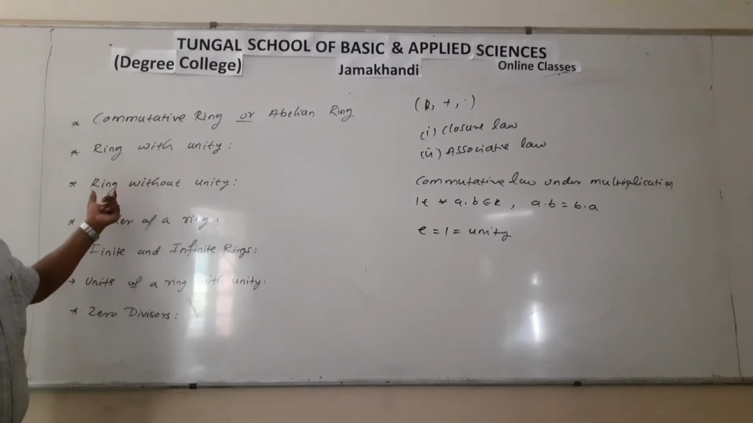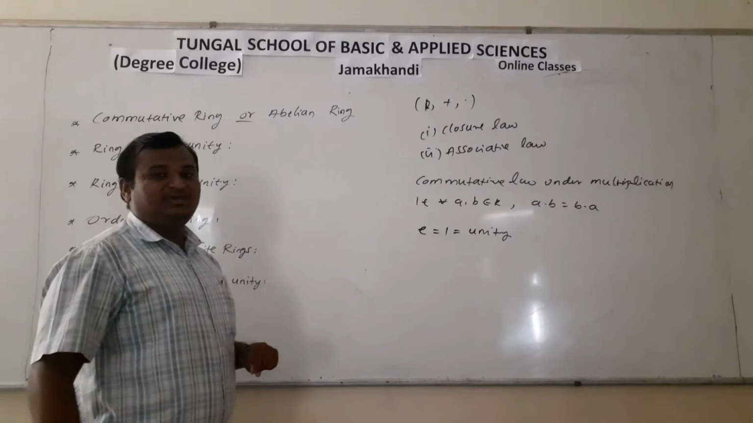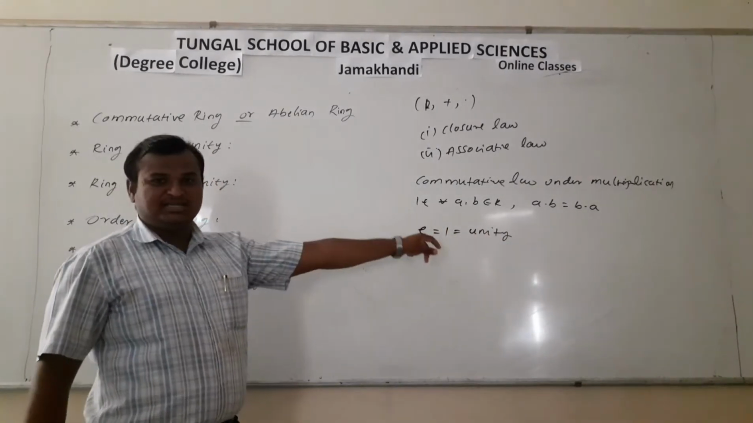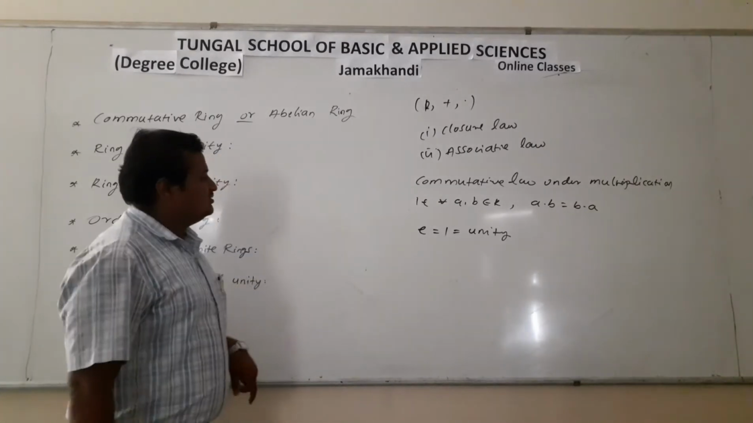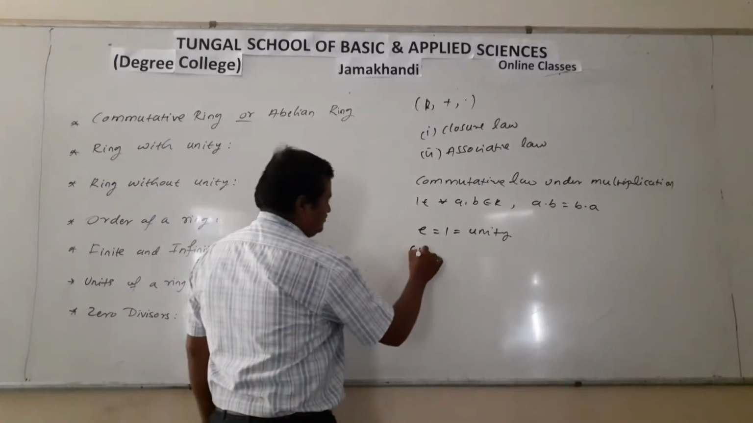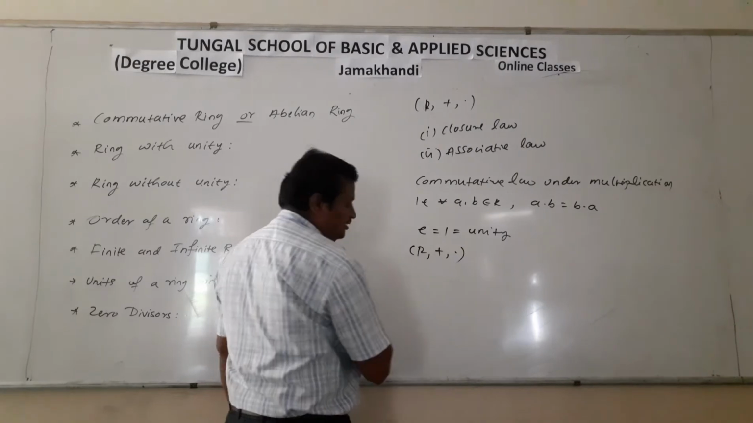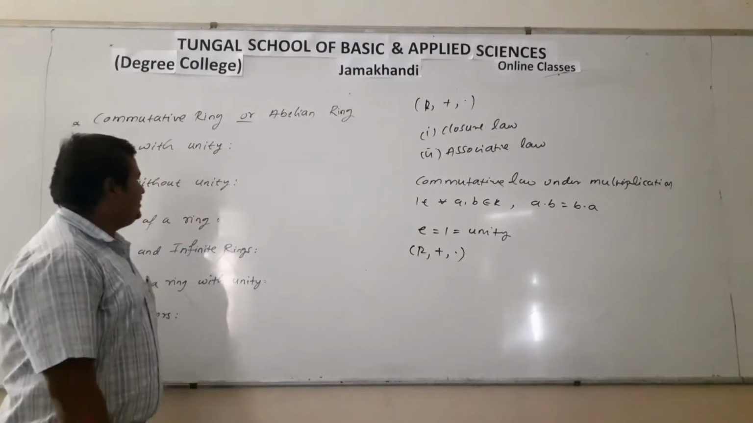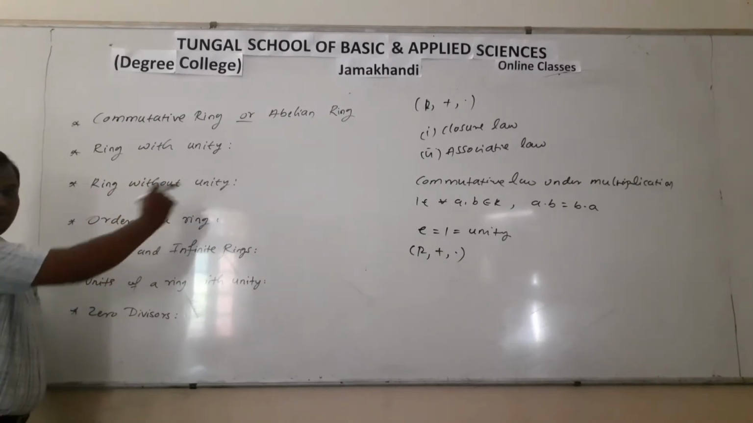The name itself says that any ring which does not have the identity element of multiplication. So any ring (R, +, ·) not having the element 1 is called a ring without unity.